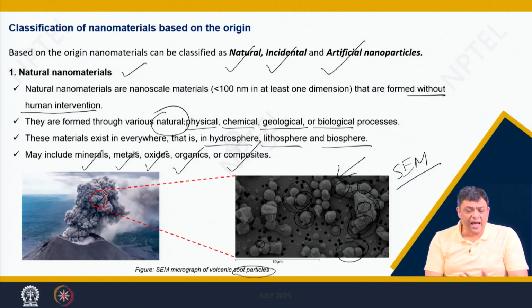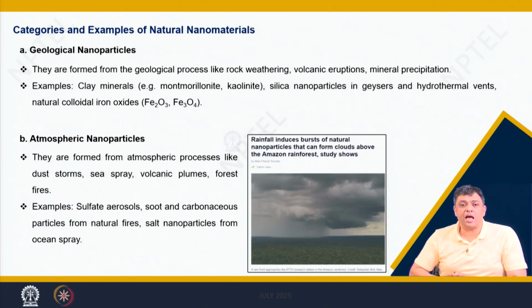If you take the backscattered electrons from the same measurement, in SEM you can have two types of emissions, secondary electron or backscattered. You can also get information about the elemental compositions of these particles, but that we will discuss later. The categories and examples of natural nanomaterials can also be given.